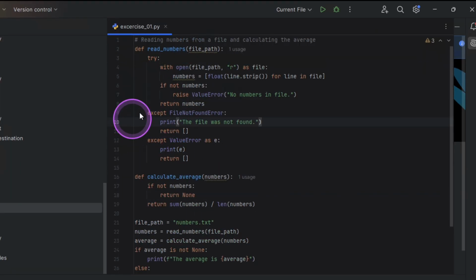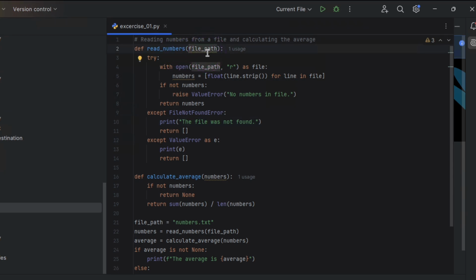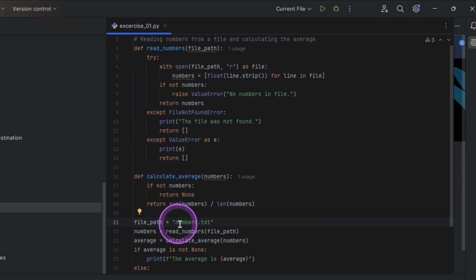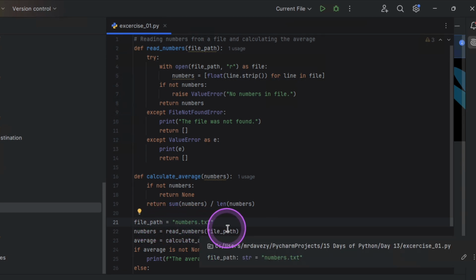But let me explain. This is just opening up the try block, and I'm defining a function called read_numbers. The read_numbers function takes a parameter called file_path. You can see down here at the bottom, this is where I'm calling the particular function. But before then, I'm going to provide the file path, a file called numbers.txt.